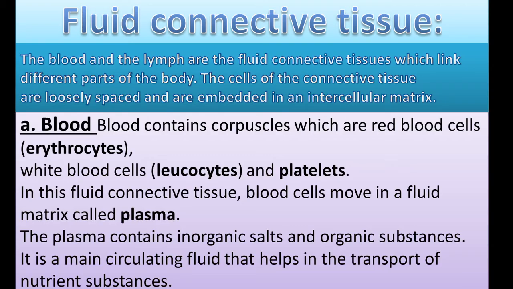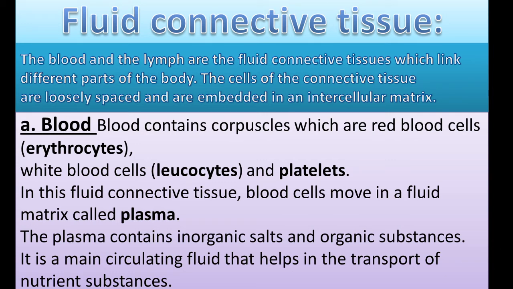Then fluid connective tissue. Literally, we know blood and lymph are the fluid connective tissues, spread all over the body. The cells of the connective tissues are loosely spaced, embedded in an intercellular matrix. The intercellular substance is called plasma or lymph.